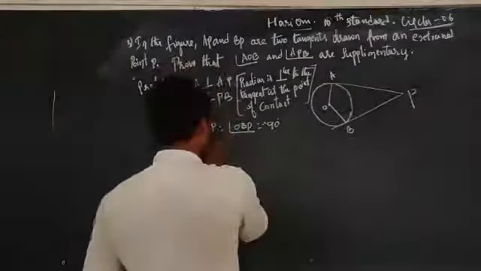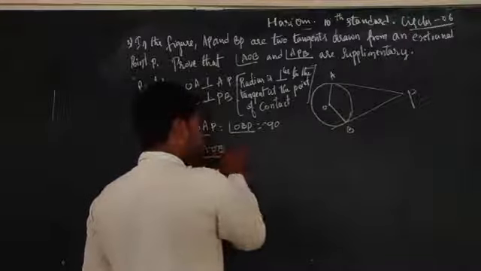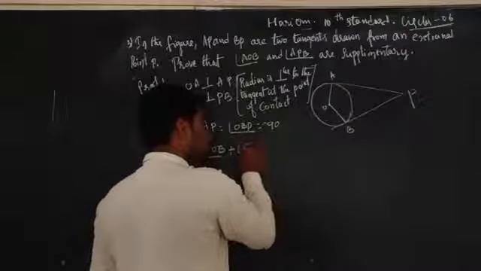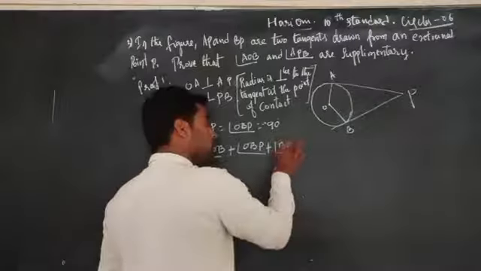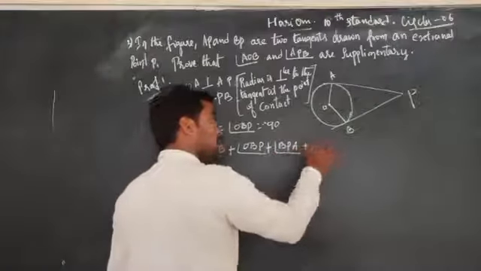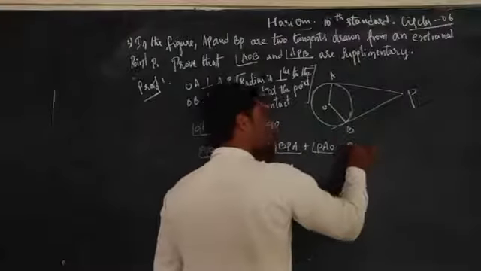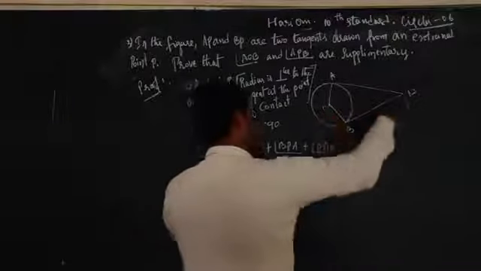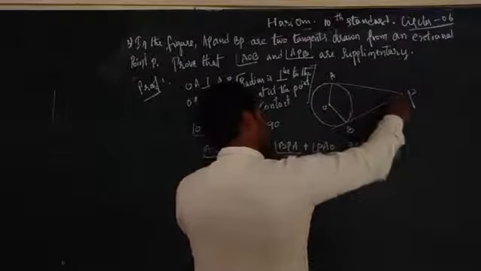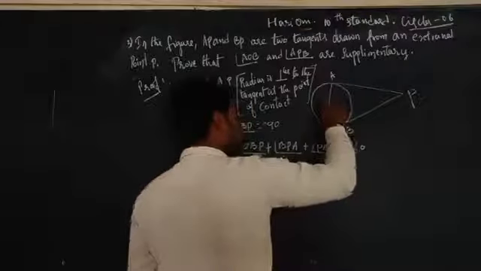I can write angle AOB plus angle OBP plus angle BPA plus angle PAO, they are equal to 360 degrees. AOB plus OBP, again BPA, again PAO. There are four angles.